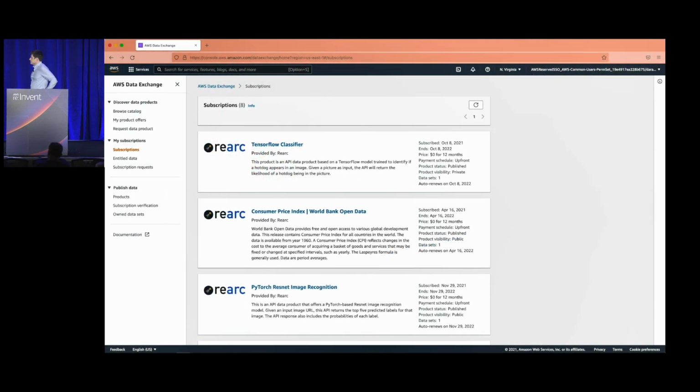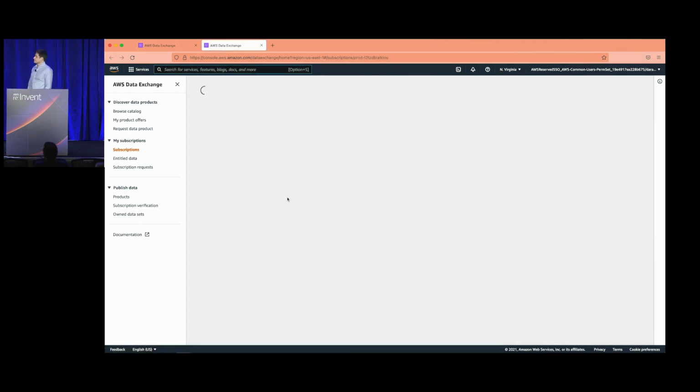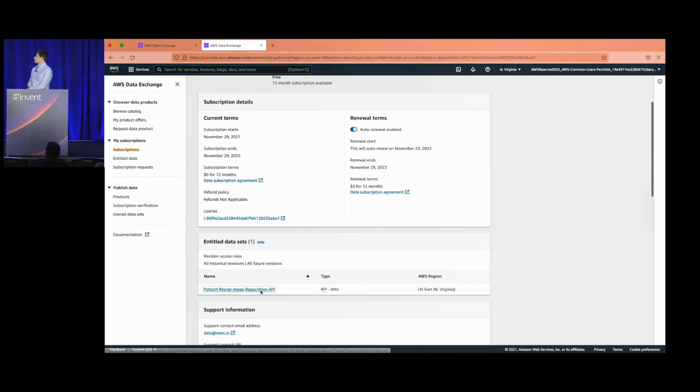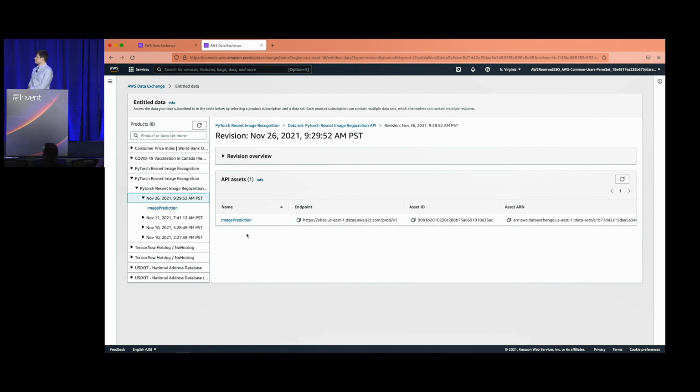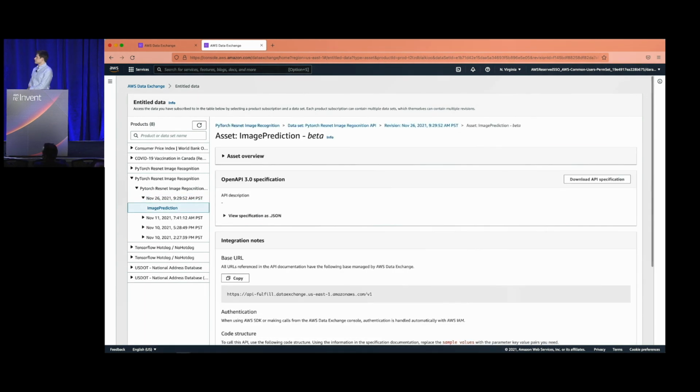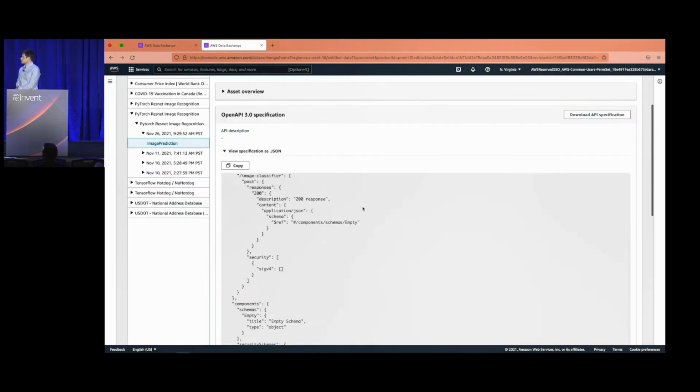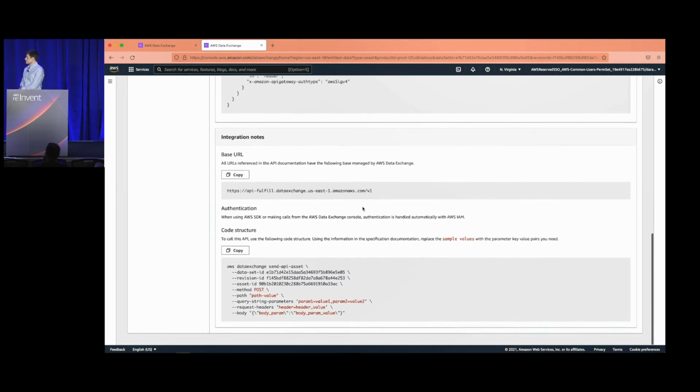Here's what this product looks like from the data subscriber's point of view. One nice thing is that it shows up right alongside their other S3-based data exchange products. The biggest difference is that once you drill down into the data sets and revisions contained in the product, instead of seeing a list of assets that you can download or export to S3, you'll find an API specification along with integration information that can be used to call the API.